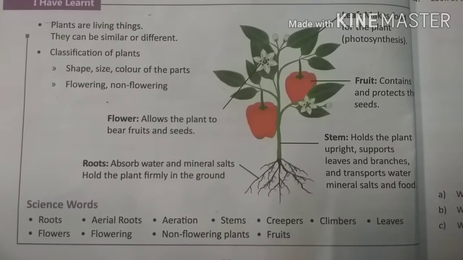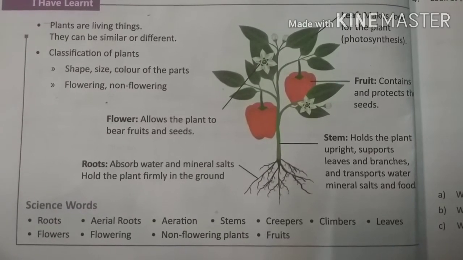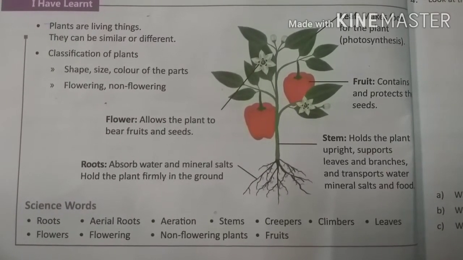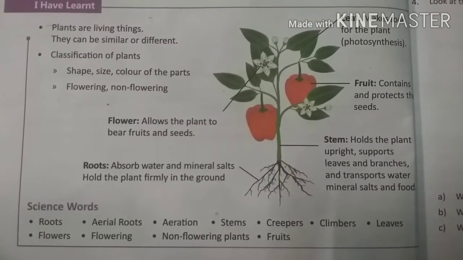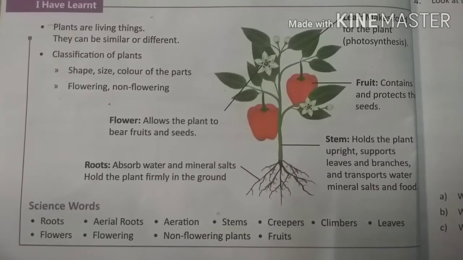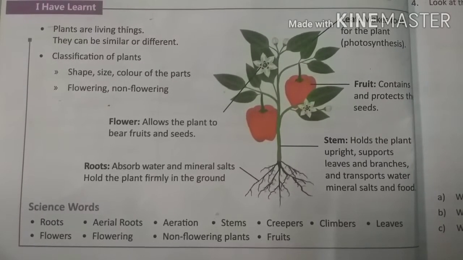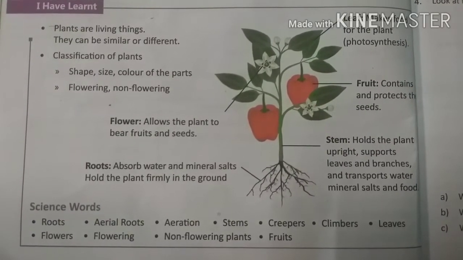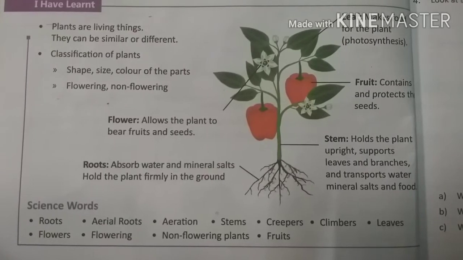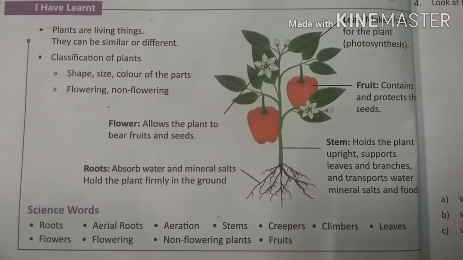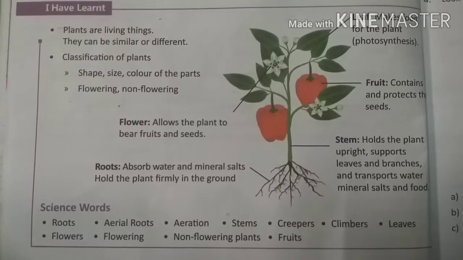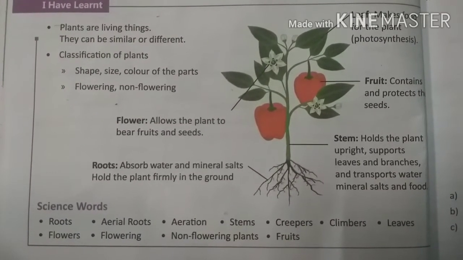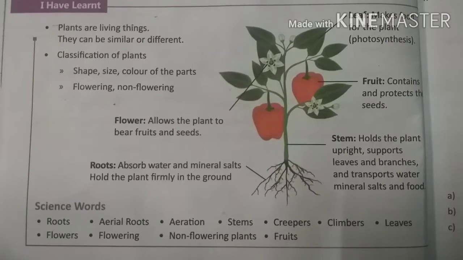What is the function of fruit? Fruit contains and protects the seeds. What is the function of leaf? Leaf makes food for the plant. So who makes food for the plant? Leaf makes food for the plants.